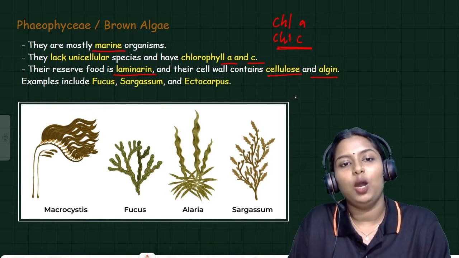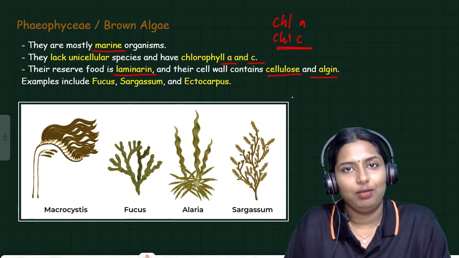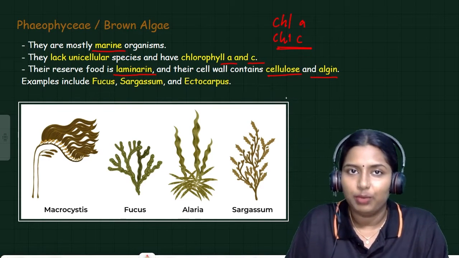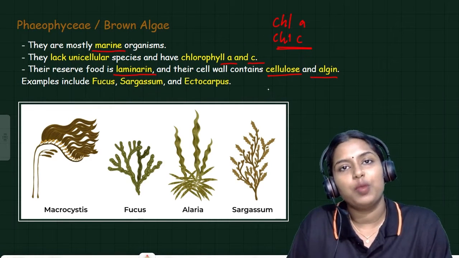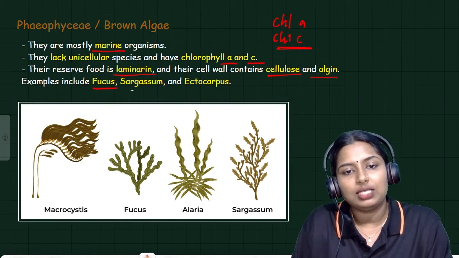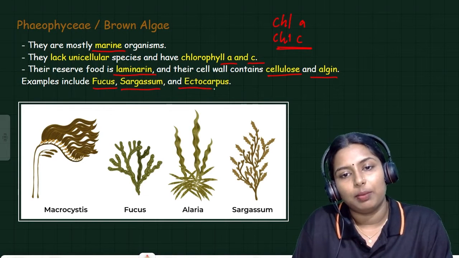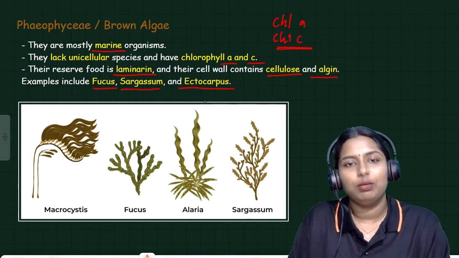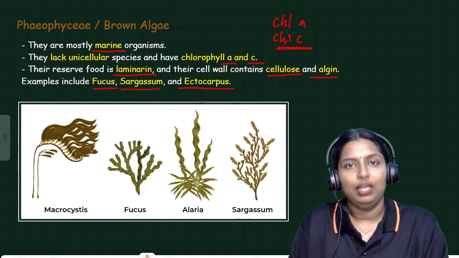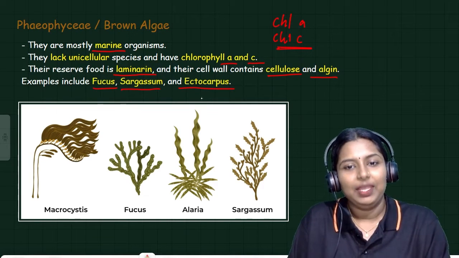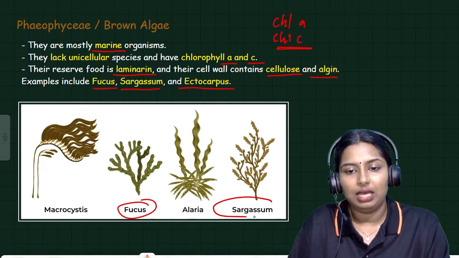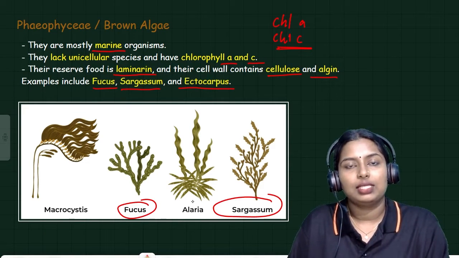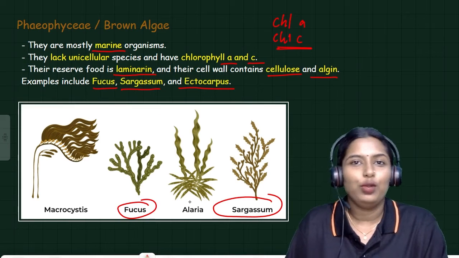This is the composition of the brown algae cell wall. The cell wall of brown algae is made up of cellulose and algin. Major examples of brown algae are Fucus, Sargassum, and Ectocarpus. Here you can see the images of Fucus and Sargassum. These are some examples of brown algae.